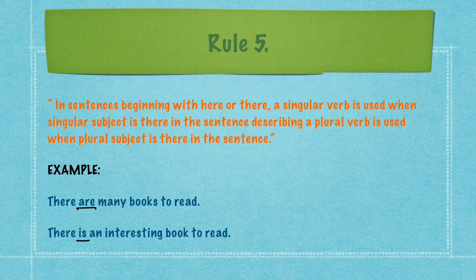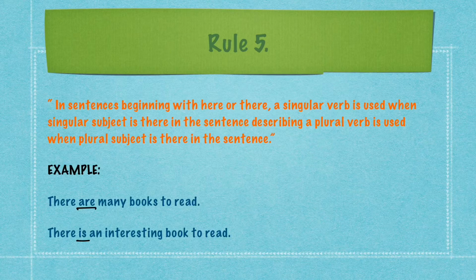Rule number 5 says, in sentences beginning with here or there, the singular verb is used when the singular subject is there in the sentence, and a plural verb is used when the plural subject is there in the sentence. Very easy to remember. Let us take some examples to make it more clear. There are many books to read.